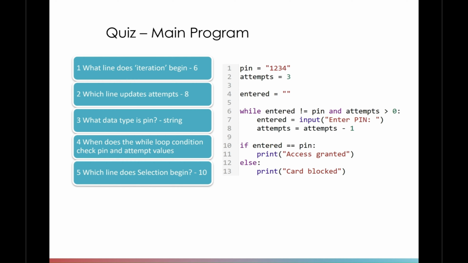What does the while loop condition check? Well, it checks the pin and the attempt values. And then question number 5, which line does selection begin on? Selection begins on line number 10. Hopefully now you understand both main types of loops or iteration.